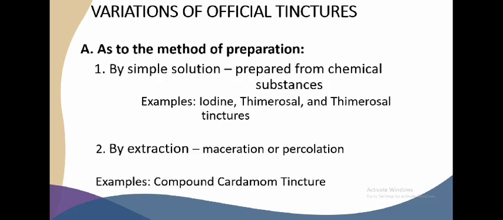We have discussed a while ago all about the variations of official tinctures. Now we are going to discuss this one by one. First is the method of preparation. Tinctures are prepared by simple solution or by extraction. When we say simple solution, these are prepared from chemical substances. An example of this is iodine, thimerosal. Iodine is the best example for the simple solution. It is used as an antiseptic for it stops or inhibits the growth of microorganisms in the wound.